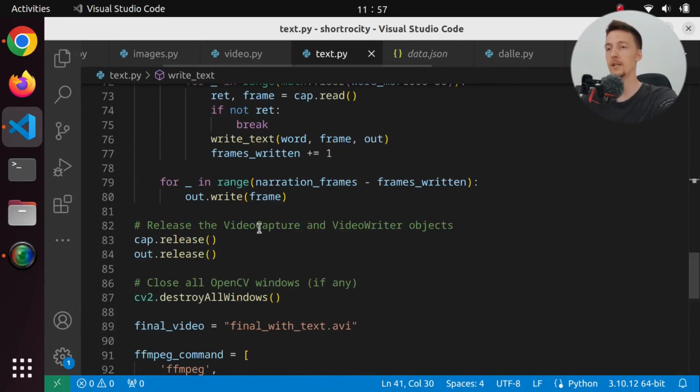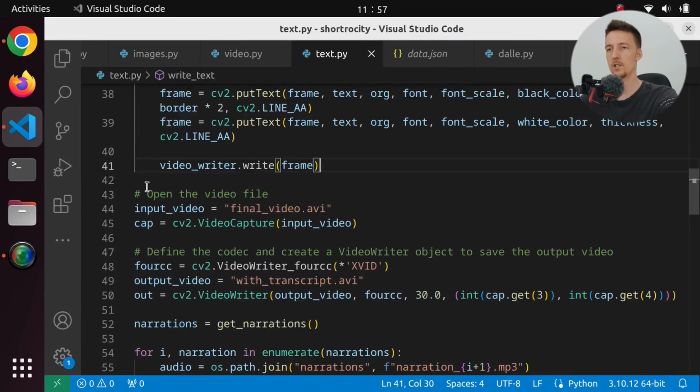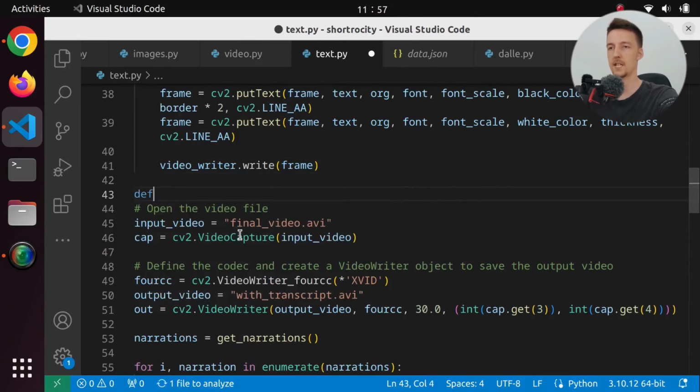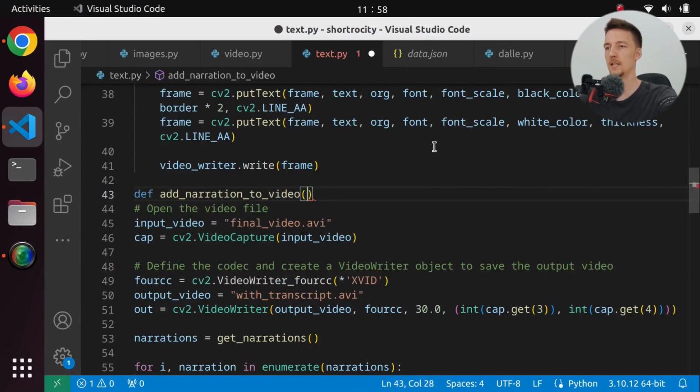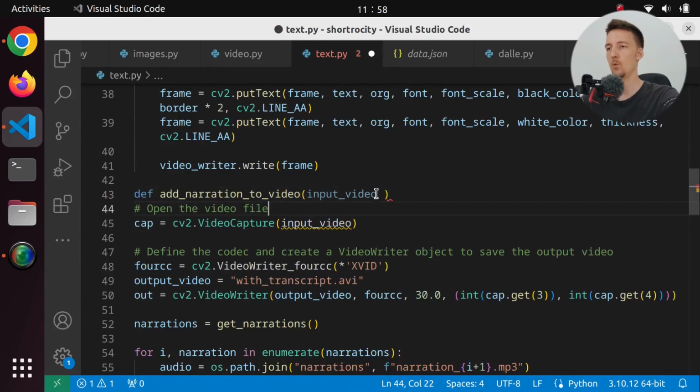And while it is processing that, let's create some sort of function in our text.py that we can actually call from our video.py. So here we are just doing all this stuff. Let's define this as a function. Let's say add narration or add transcript to video. I mean, I guess narration because we add the narration too. And we want to take the input video and we want to get the output video.